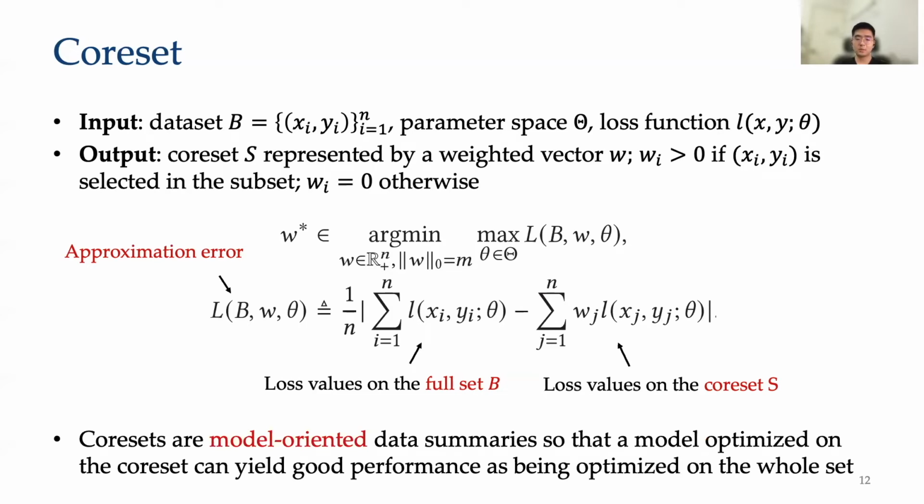In general, coresets are model-oriented data summaries, such that a model optimized on the coreset S can yield good performance as being optimized on the whole set B. We study the worst-case guarantee over the whole parameter space Theta, since it's impossible to predict what model parameters we can obtain on the training set B. The coreset selection problem is known to be NP-hard for non-convex loss functions.